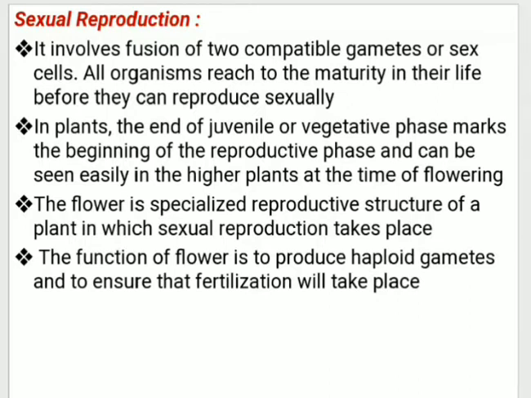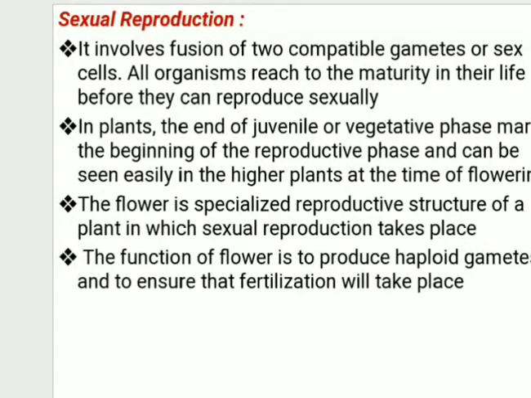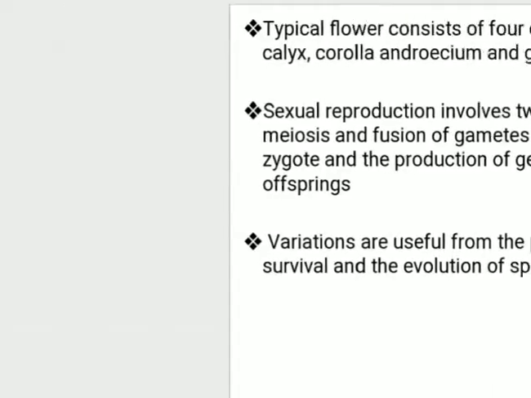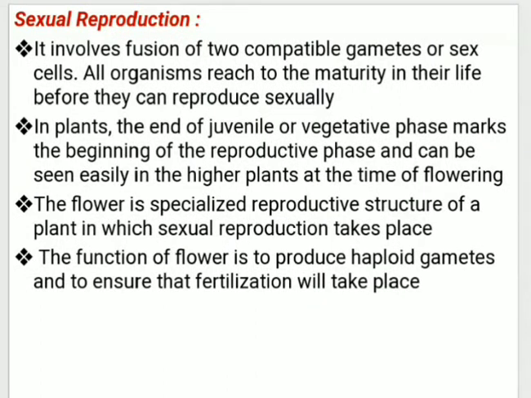The name itself indicates sexual, that is, there must be involvement of the fusion of two compatible gametes. So there must be sex cells, two compatible gametes. All organisms reach maturity in their life before they can reproduce sexually. So before undergoing the reproduction process or before producing their young ones, it is necessary for each organism to reach maturity.